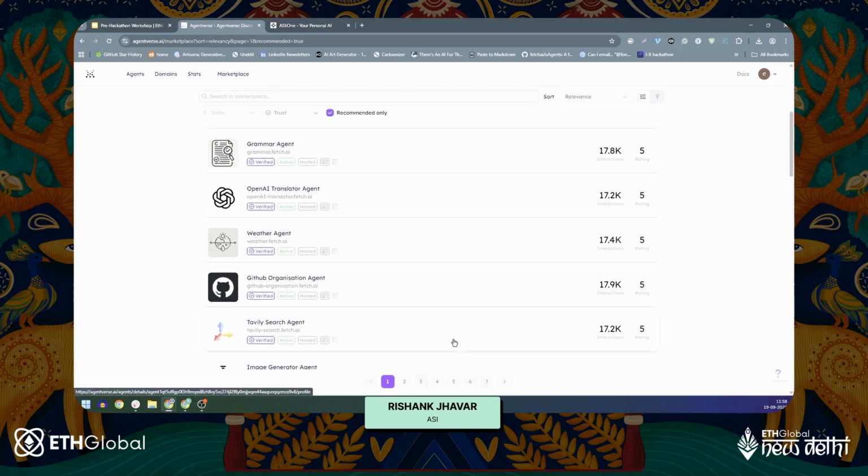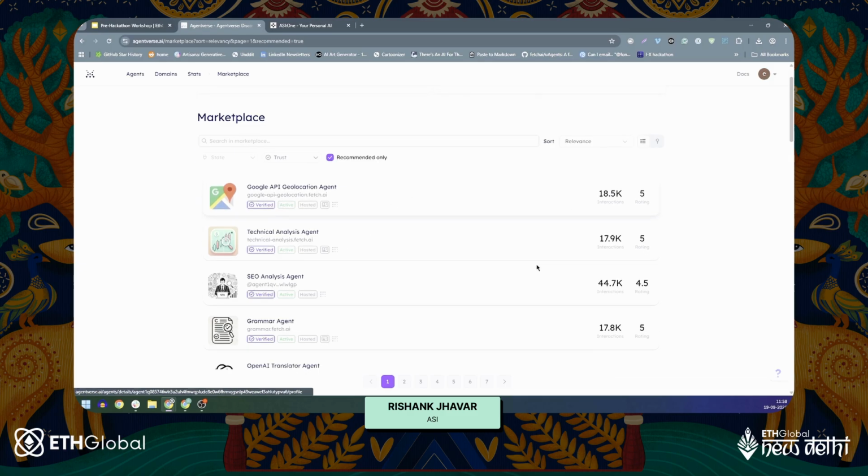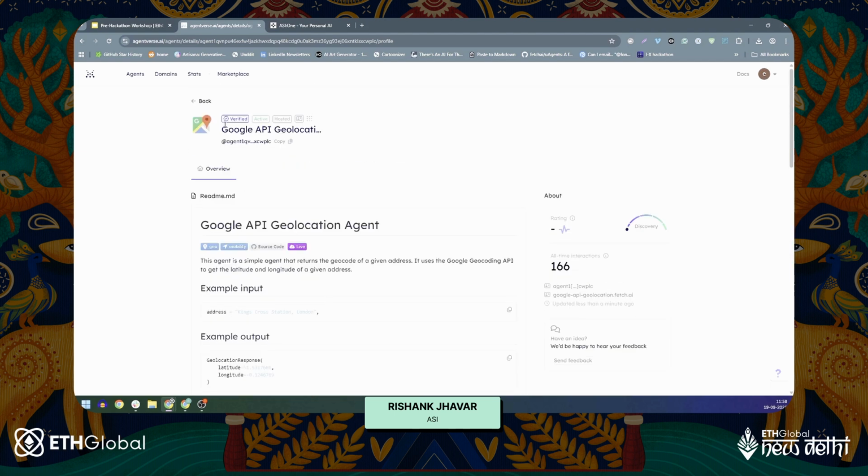Marketplace has bazillions of agents. By the way, there are recommended agents, which are topmost agents that have been recommended by the community. You can go ahead and explore any agent yourself on AgentVerse, because it's super simple and super straightforward. So for instance, this is the Google API geolocation agent. It is a very simple agent that returns the geocode of a given address.